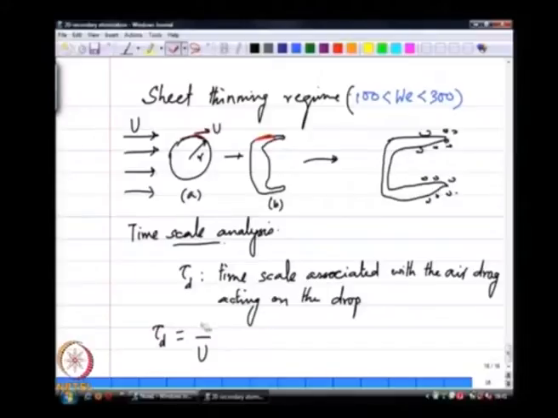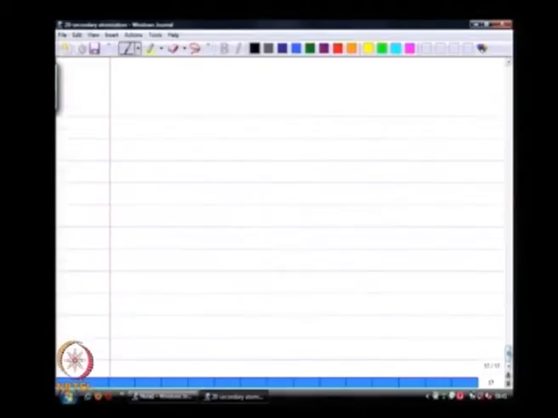So, I will use r, the radius, as my length scale. So, the time scale associated with droplet deformation due to air drag is this r over u. Okay. Now, let us come into the drop and see what this deformation is doing.